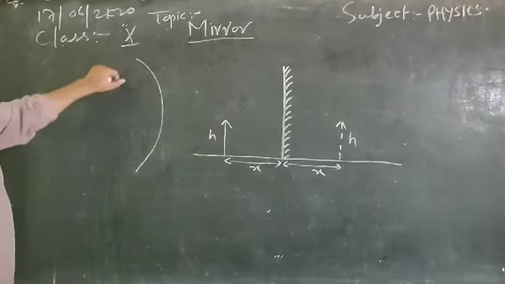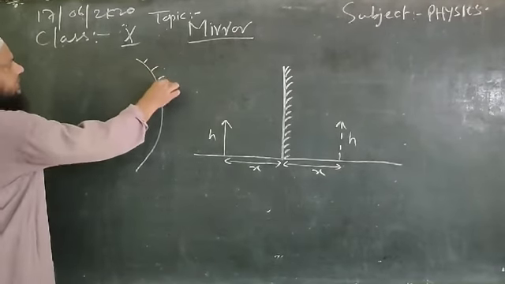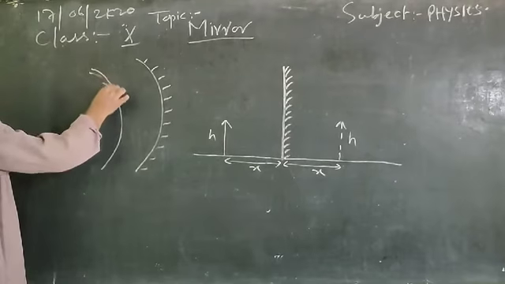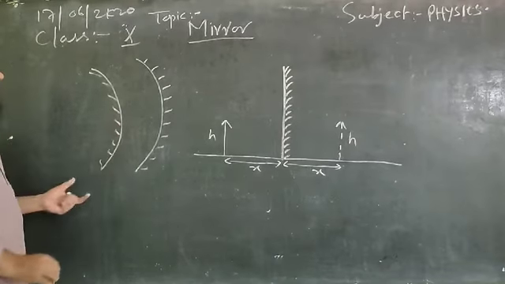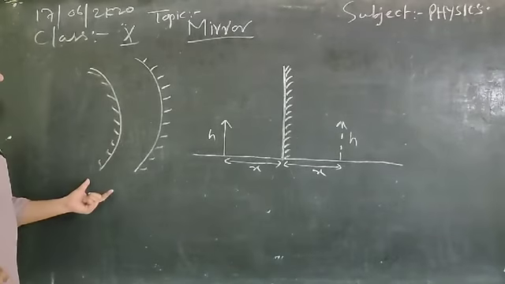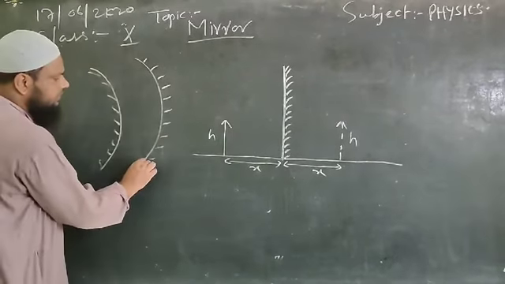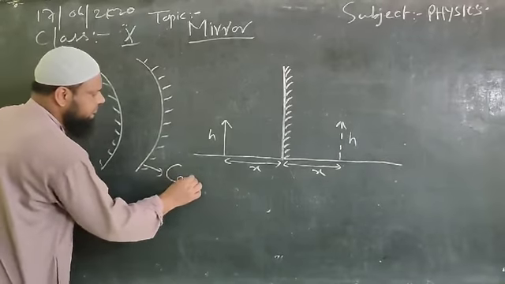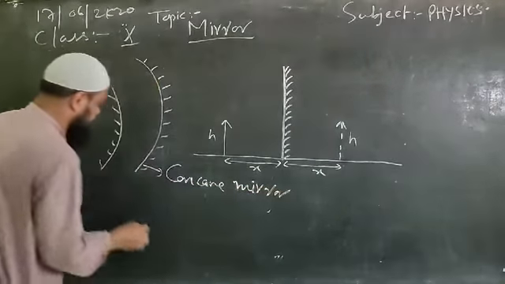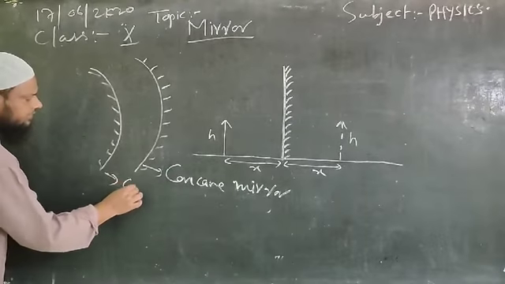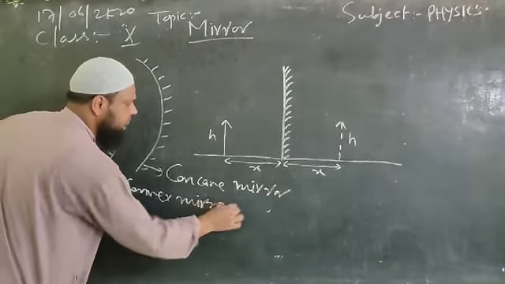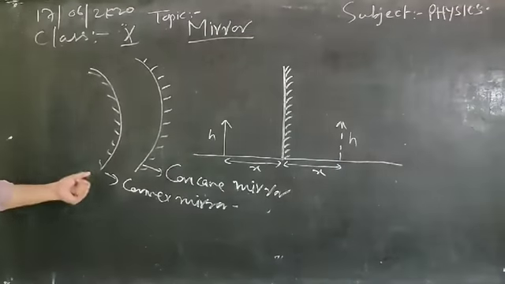And if we polish it either from the external side or from the internal side, we get the formation of a spherical mirror. These are the two different types of spherical mirror. This spherical mirror is called concave mirror, and this spherical mirror is called convex mirror. Concave mirror and convex mirror.